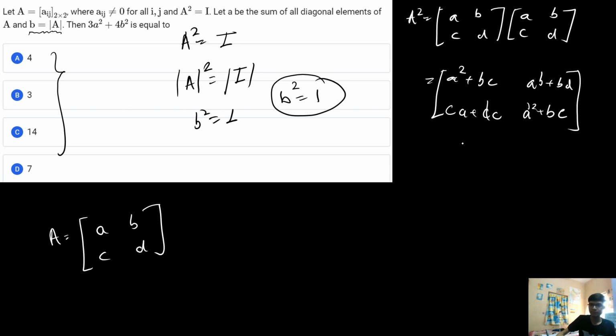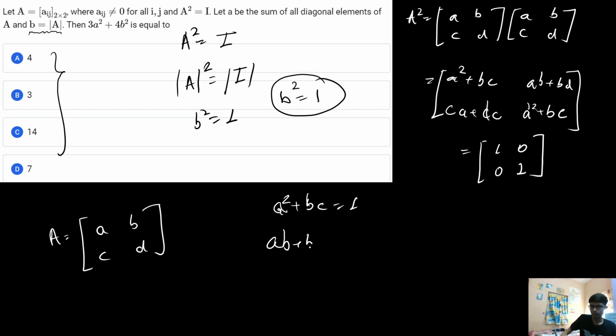Now from here, what I see is that A square is basically equal to the identity matrix, so there is 1, 0, 0, 1. So from here I'll get A square plus BC is equal to 1. And again I get AB plus BD is equal to 0. So from here I will get A plus D times b is basically equal to 0.